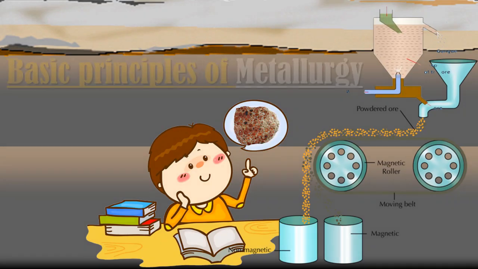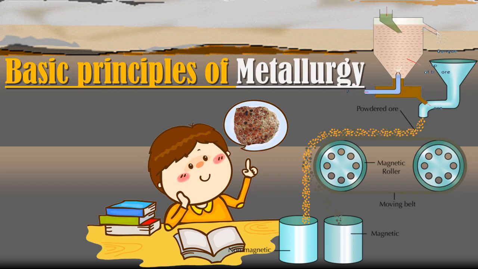Welcome everyone. Today we shall study about basic principles of metallurgy. So students, this is from the lesson Metallurgy, and we have studied about physical and chemical properties of metals as well as non-metals, and we have seen the different reactions of metals and non-metals with another substance.